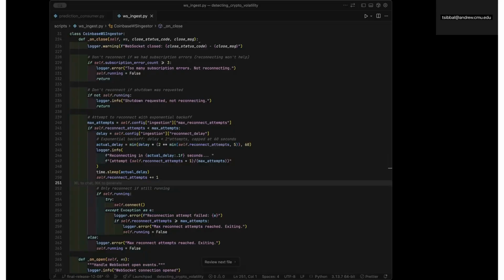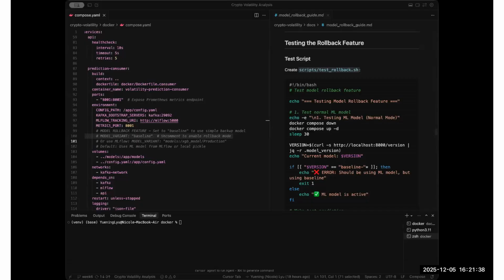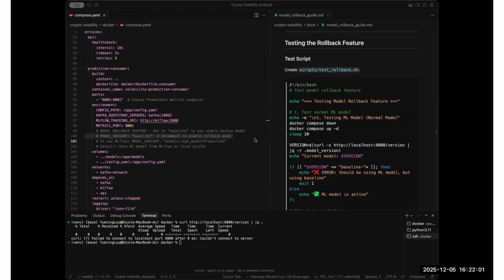Now, Nicole will demonstrate our model rollback feature. Hi, I'm Nicole. I will demonstrate our model rollback feature. This is a safety mechanism for a production ML system. First, we're going to check the current model. Currently using our XGBoost. Let me show you a quick switch to a baseline model if any issue arises.